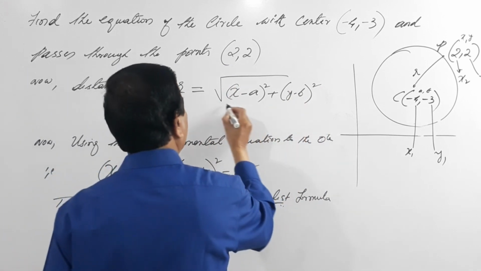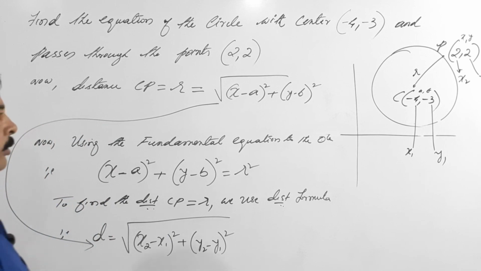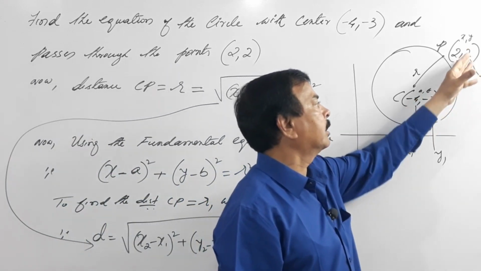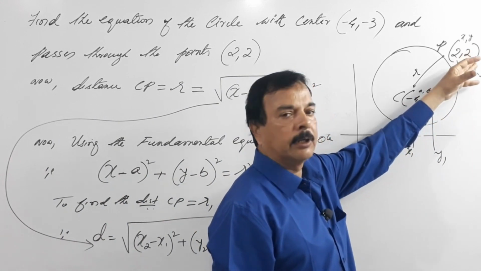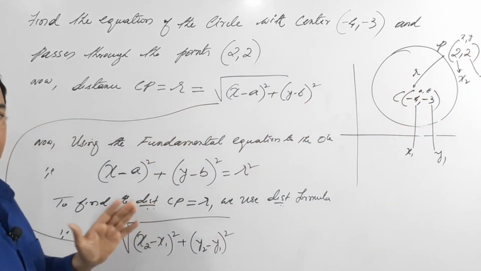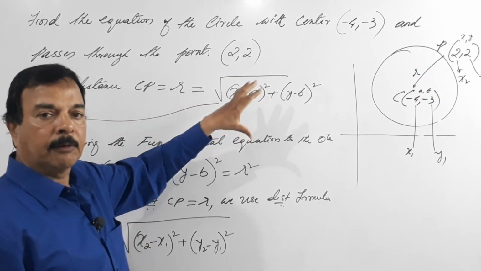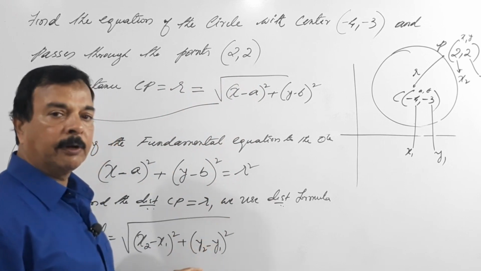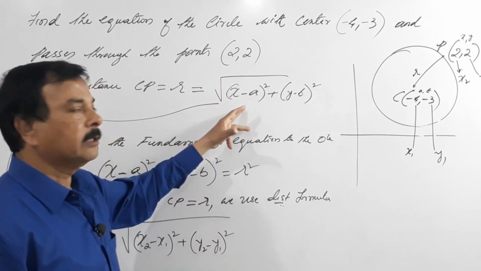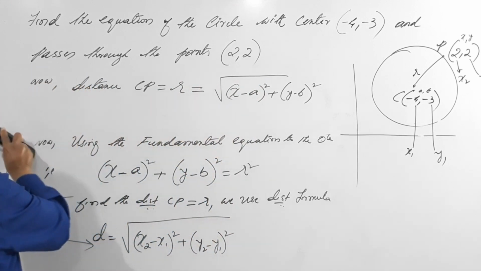This is nothing but the same relation. So instead of x1 and y1, it is a comma b, and instead of x2 and y2, this is x comma y. So here the same formula, this and this are same, but only the notation has changed. So this is the fundamental equation. How have we got it? By deriving from the distance formula. So now this is our distance formula. So by this we get the radius.